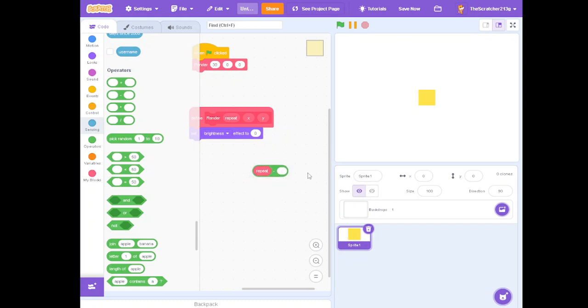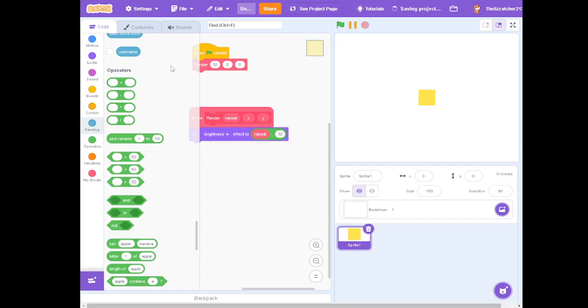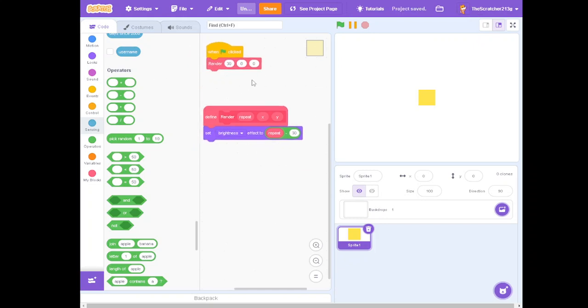The repeat is at 30. Nothing's happening. So what we're going to do is actually do 30 since it's at 30. So just put another one over here. And as you can see, basically it's just going to have the negative value of what this is by 30.